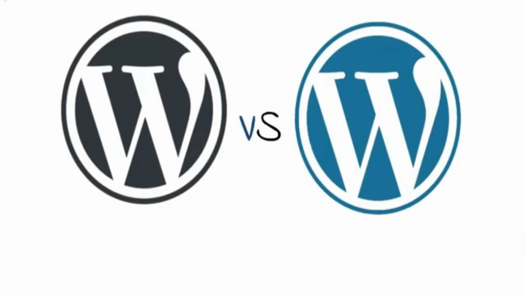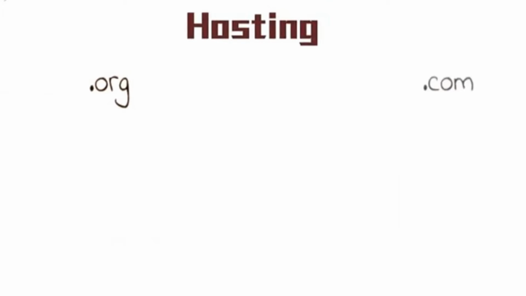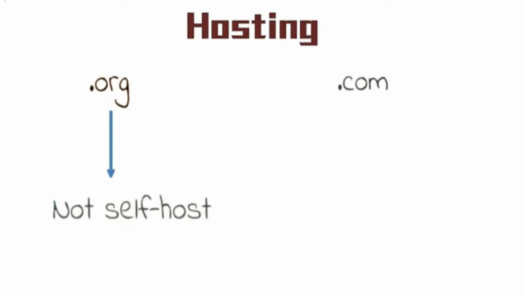Today in this video we are talking about WordPress.org versus WordPress.com. WordPress.org is a standalone option, so you can choose where you want to save your files and content. It is self-hosted. Whereas WordPress.com is a hosting platform. This means all the content and the files are on the WordPress server when you launch your blog on WordPress.com.